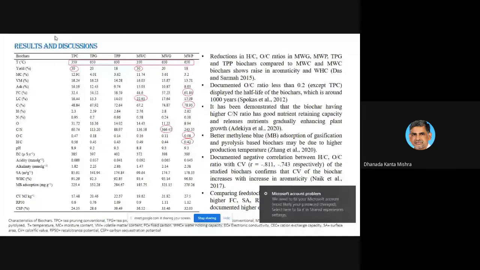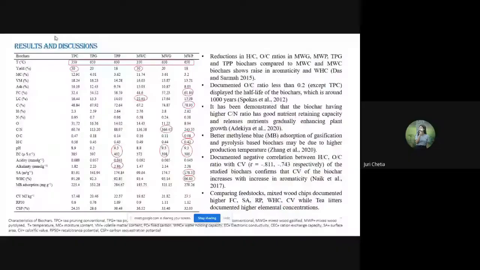And the hydrogen-carbon ratio was found to be highest in the mixed wood pyrolysis biochar. pH and EC were found to be highest in the pyrolysis method of biochar, and the highest alkalinity was again found in the pyrolysis method. Surface area and water holding capacity were also highest in the mixed wood pyrolysis biochar. The highest adsorption was found in the gasification method, that is, tea pruning gasified biochar.